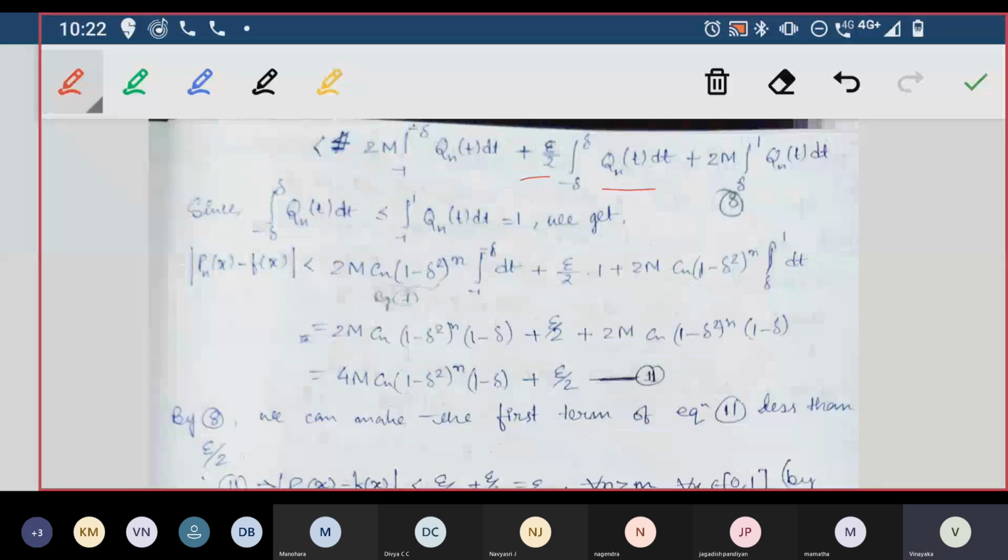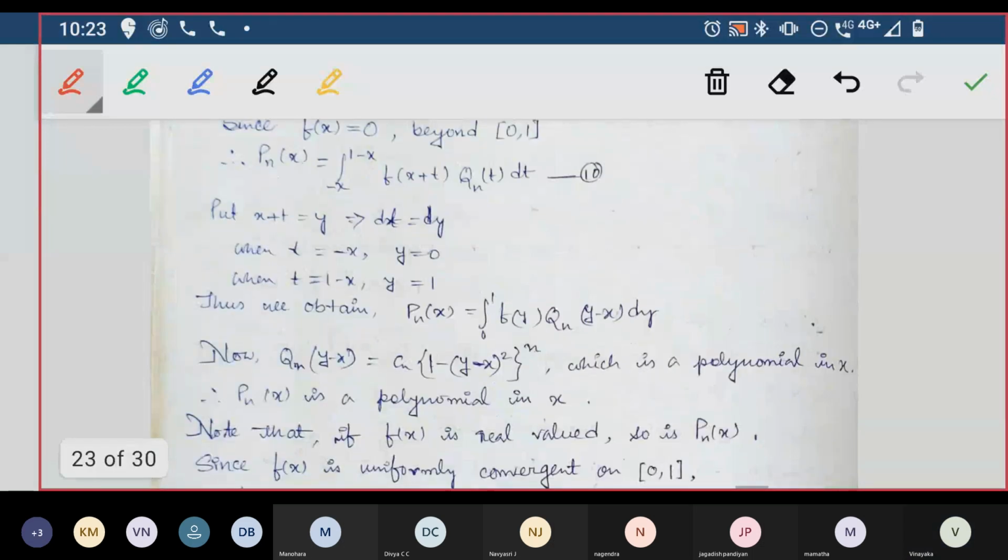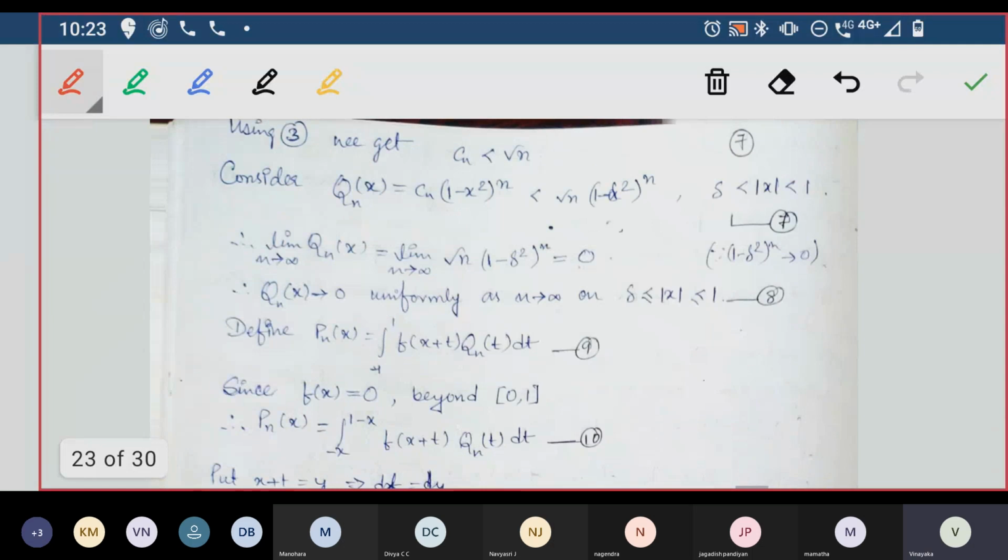Now we'll just talk about this first. The integration from minus delta to plus delta of Qn of t dt is less than the integral from -1 to 1 of Qn of t dt. How? Because we are choosing delta less than 1. Here we have chosen delta less than 1.